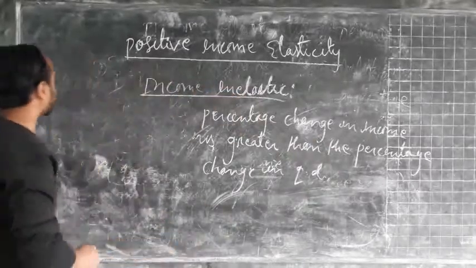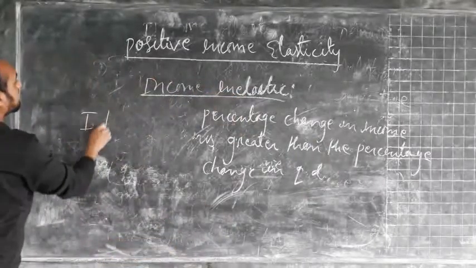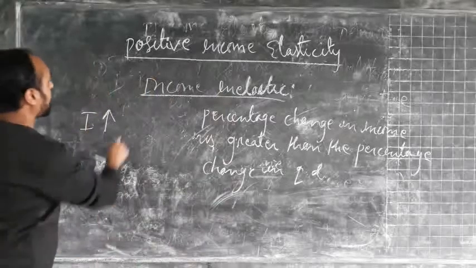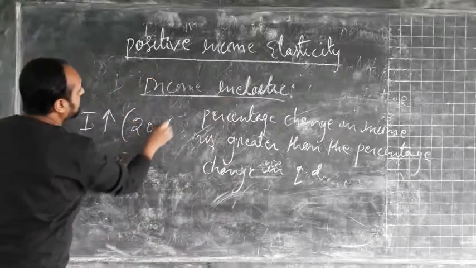I'll give you one more example. Suppose the income of the consumer is increasing by 20%.